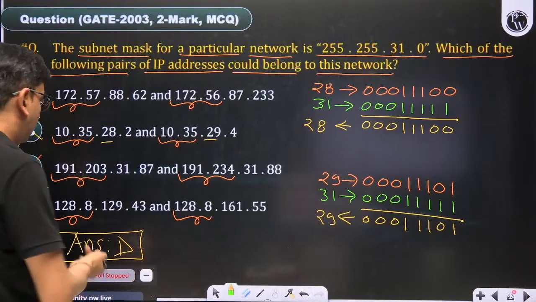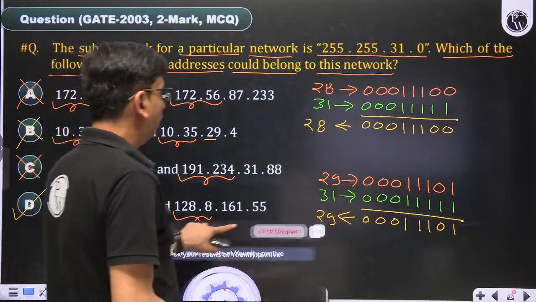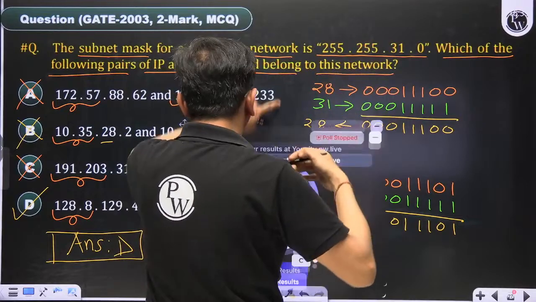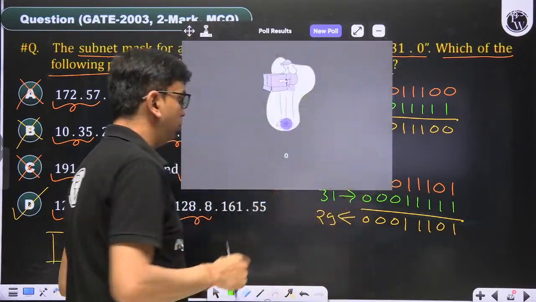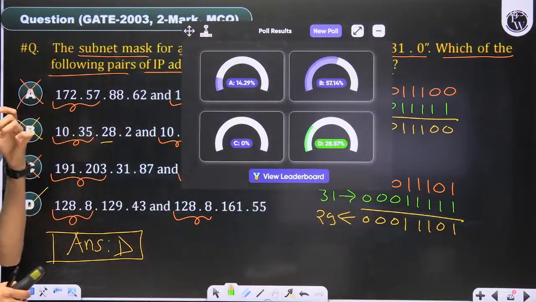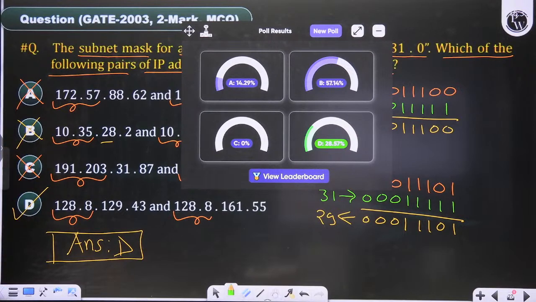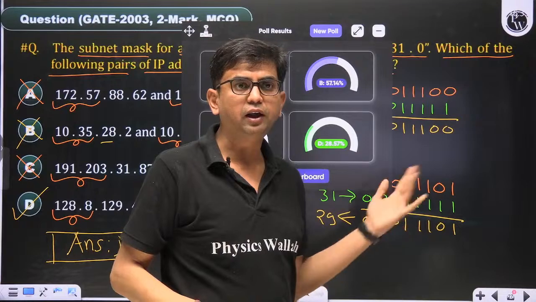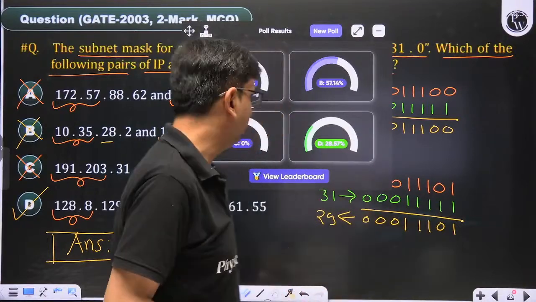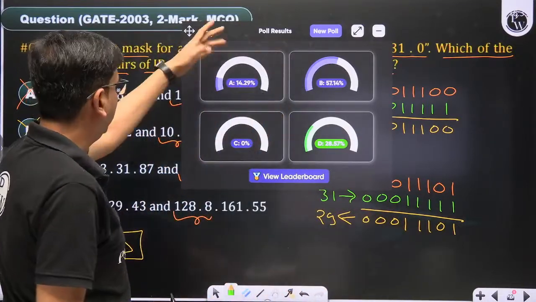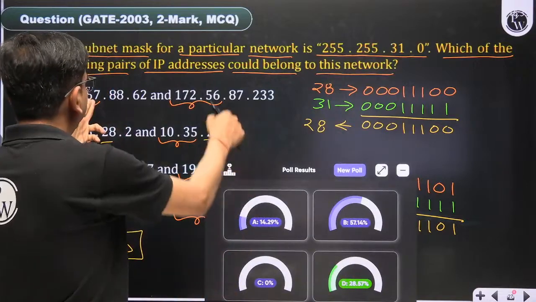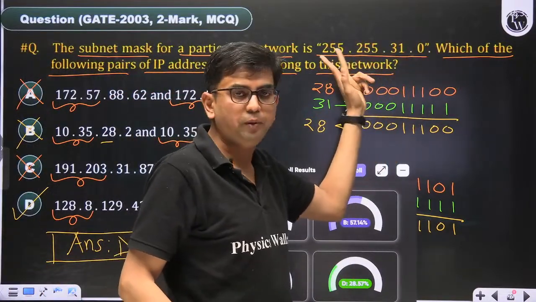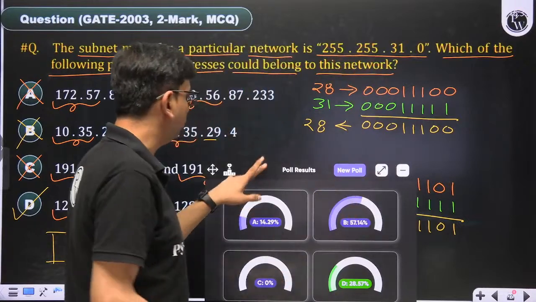So D is the correct answer of this question. Which of the following pairs of IP addresses could belong to this network? Only option D shows that. So D is saying that they belong to the same network. Those who have given the answer B, 57%, B is not a correct answer, D is the correct answer. A is simply rejected, 57 and 56. The second octet should match. The first two octets should be common for them.